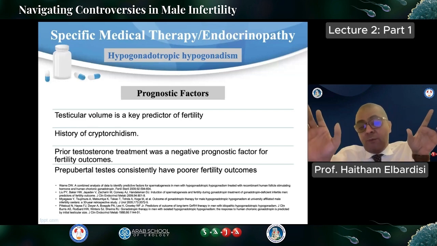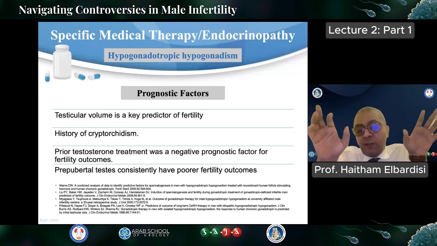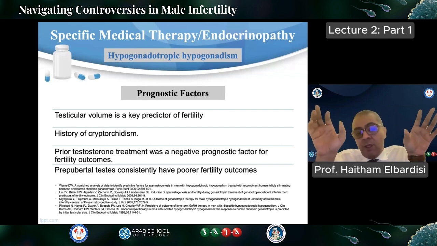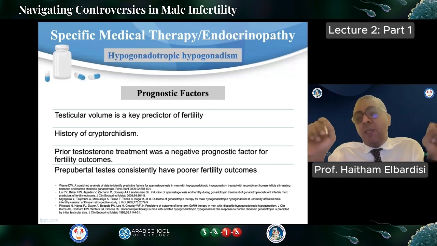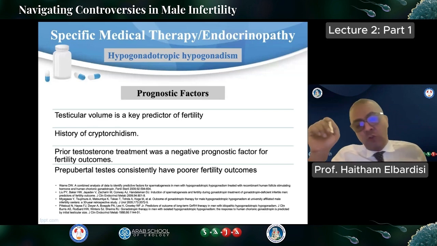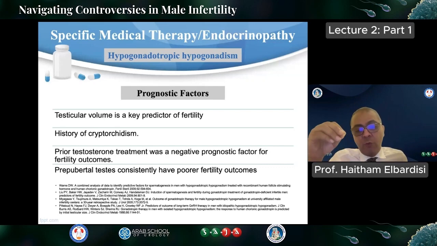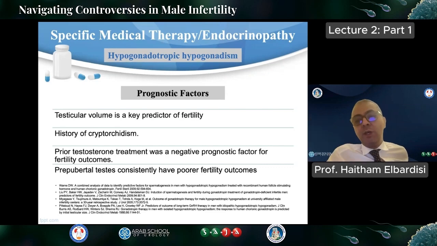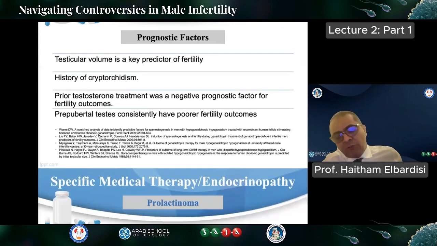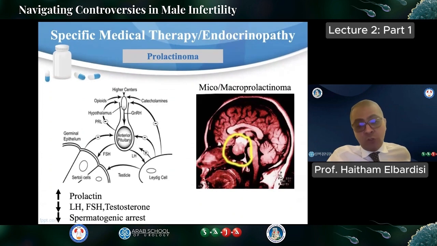Very interestingly, as we mentioned before, prior testosterone treatment is a negative prognostic factor for fertility outcome. This is very important because many of our endocrinologist colleagues usually treat these patients with testosterone replacement when they come with delayed puberty. As reproductive urologists or andrologists, we don't prefer this kind of treatment. We prefer to start with HCG, because HCG helps the testes start producing testosterone and increases intratesticular testosterone, and this can be reflected in their future fertility. Many studies have documented that.